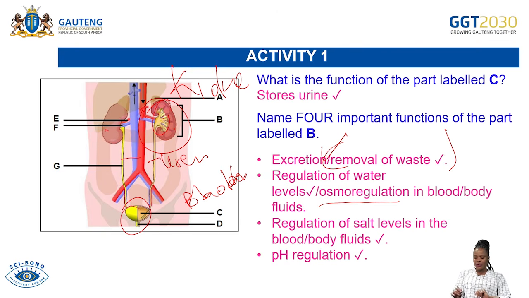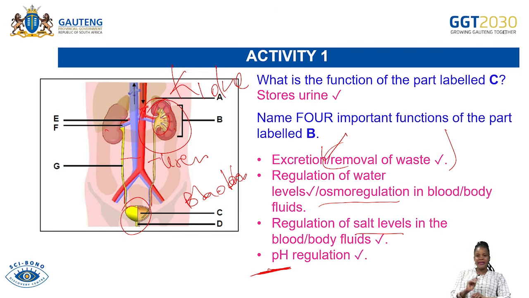When we talk of regulation, we are simply talking about balancing. It is the kidney that balances the salt levels in the blood or in the body fluids. It is also responsible for the regulation of pH in the blood.